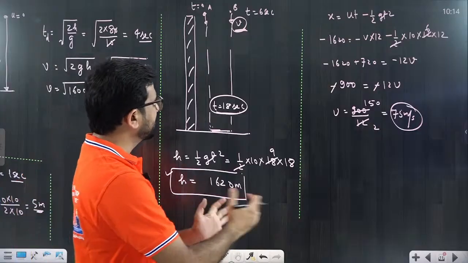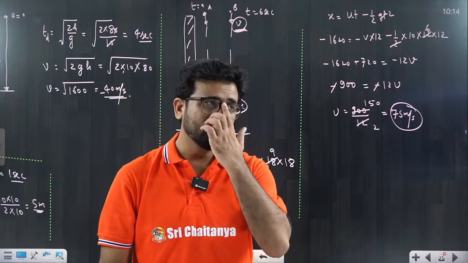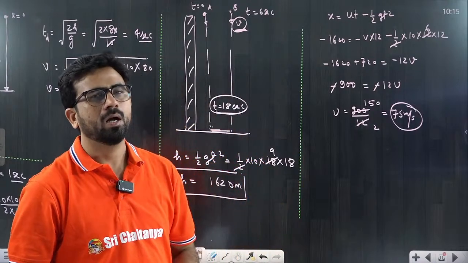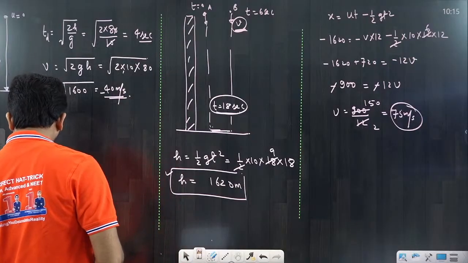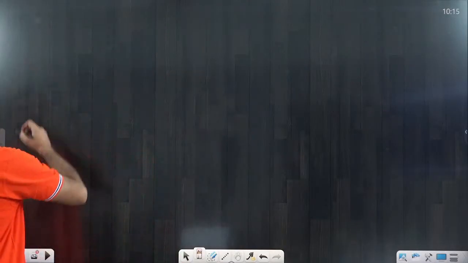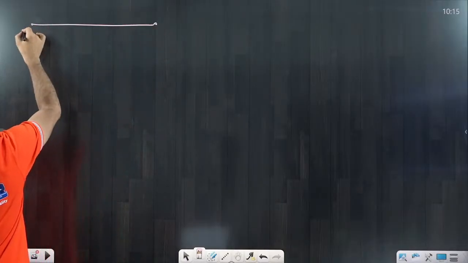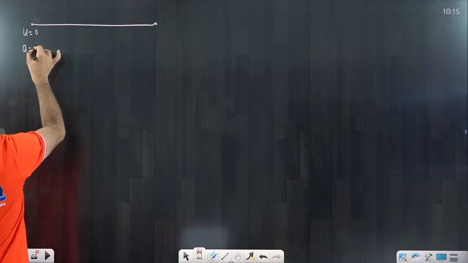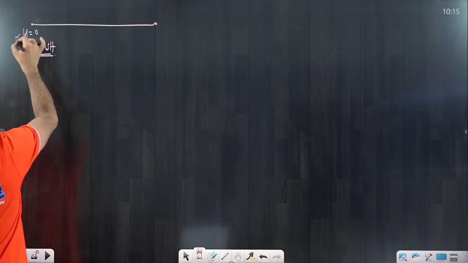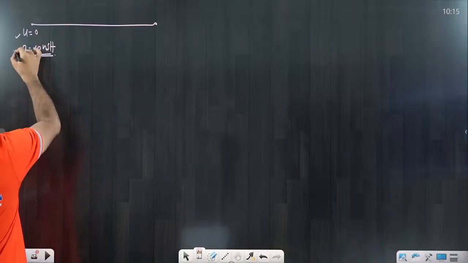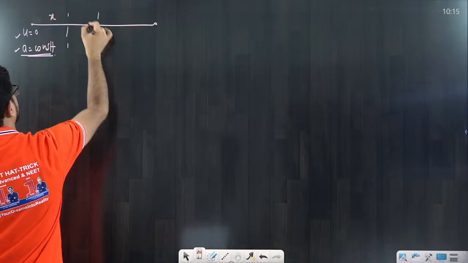Understood? So this is a basic type of question that we call motion under gravity. Okay, now I am discussing one more point that we call Galileo ratio. So what is the meaning of Galileo ratio? Suppose a particle, the condition for Galileo ratio is that the initial velocity should be 0 and acceleration should be constant. If acceleration is constant, then we can use this. So initial velocity 0 and acceleration constant. Then you have to understand that to cover equal distances,